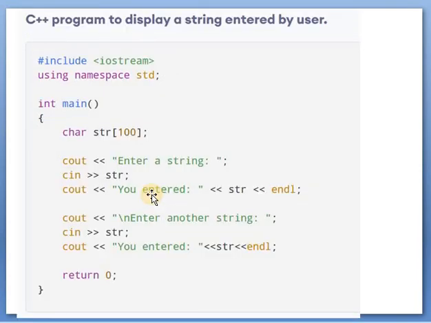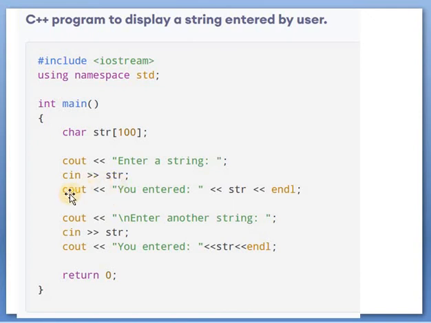See here, a C++ program to display a string entered by the user. In this program we get the string from the user and display it. So char str[100], here it is the declaration of the string. str[100] means we can store 100 characters in this str character array. Cout "Enter a string", this is the message given to the user. Here cin >> str. See here again, in cin and cout no need to write the subscript, just write the name of the array.